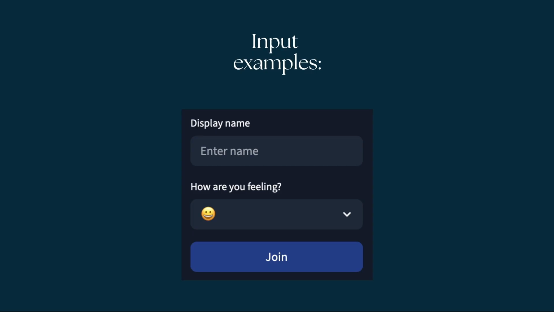Here's an example of one of the inputs. As you can see, firstly it asks for the display name of the user, and then it asks for the user to enter an emoji that will be later used as the user's avatar.